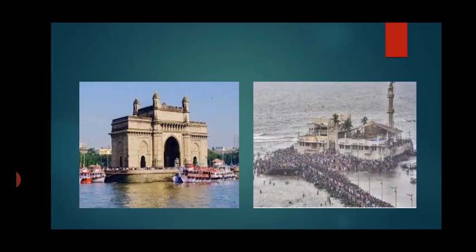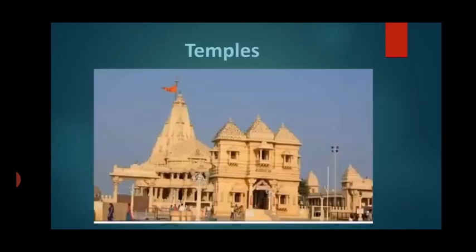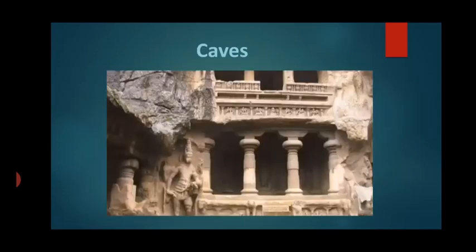Now, just like Mumbai, there are many other places which are famous because of the temples there, because of the caves there. You must have gone to, or at least heard about, the Ajanta and Ellora caves or the Elephanta caves, which are closer to Mumbai. So when you say Ajanta and Ellora, what is it famous for? It is famous for the caves in that place.